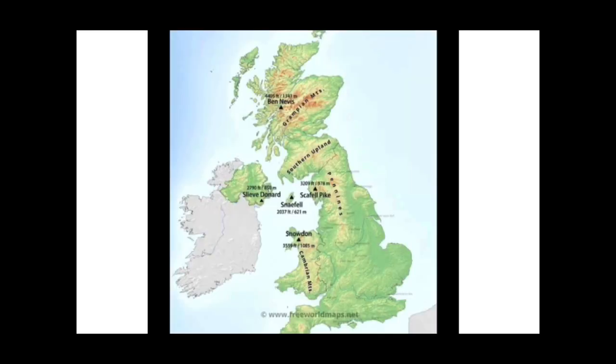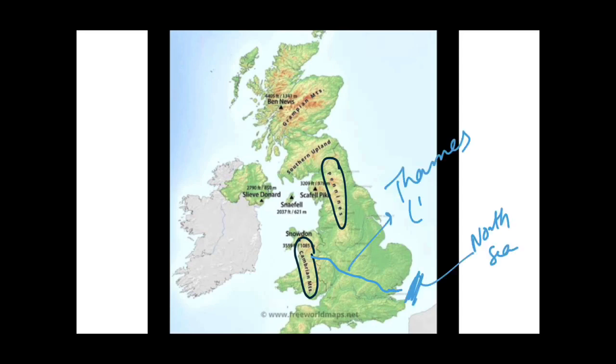So guys, you can see here the map of the UK, and these are the Pennines mountains and these are the Cambrian mountains, which lie to the south of the Pennines mountains. Got it? Now we are talking about the Thames River. The Thames River originates from the Cambrian mountains and is an east flowing river that flows into the North Sea. One more important thing about the Thames River is that it doesn't make a delta but makes an estuary. And the most important thing is that London, the capital of the UK, lies on this river. Here it is, London.